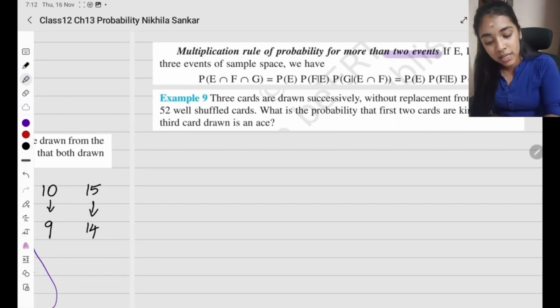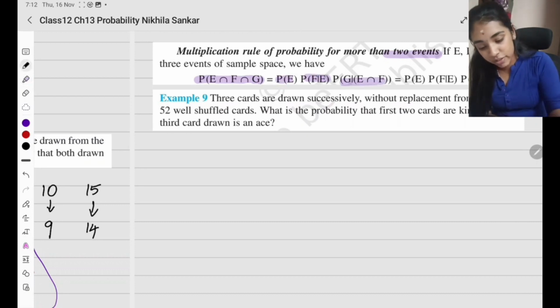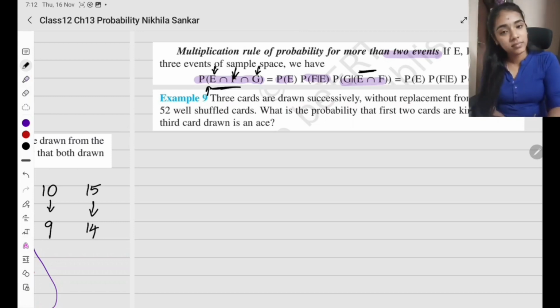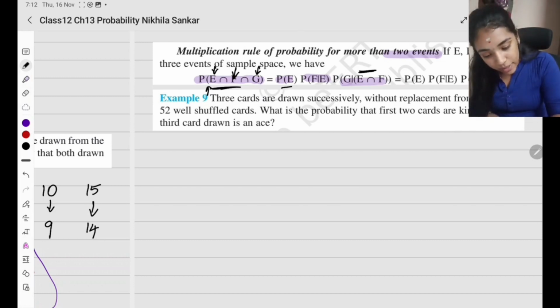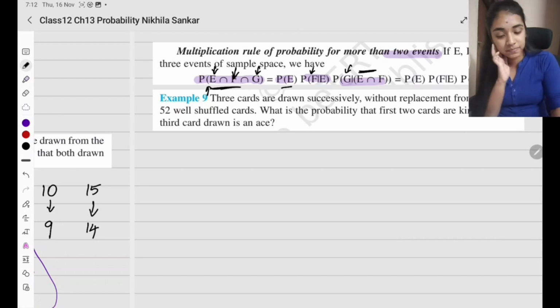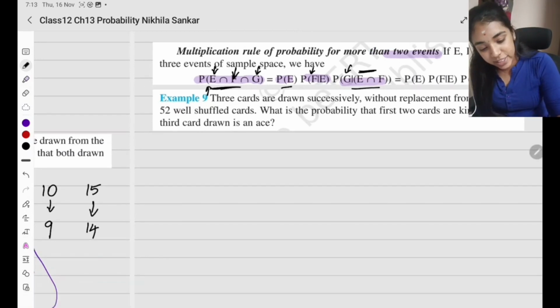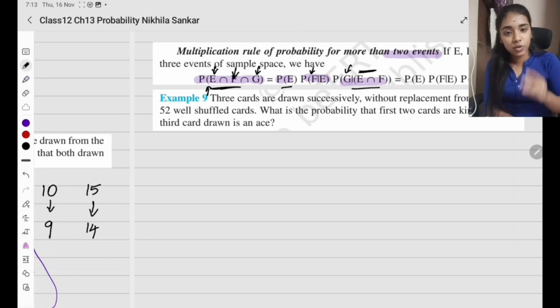More than 2 means the probability of E intersection F intersection G is going to be the probability of E first, then F given E, then G given E intersection F. Understood? First E, then F, given that E has already happened, and now G, given that E and F have already happened. So you can simply write the intersection like this. G given EF means G given E intersection F.